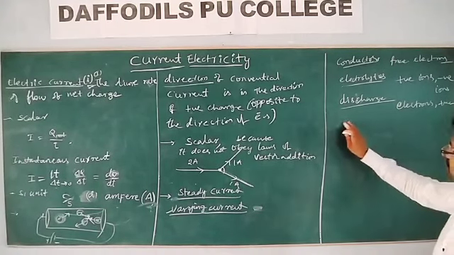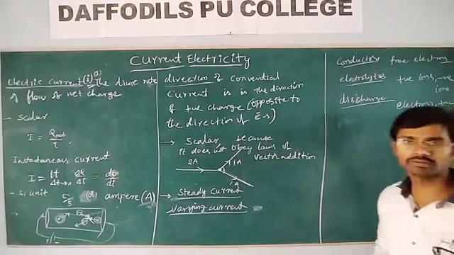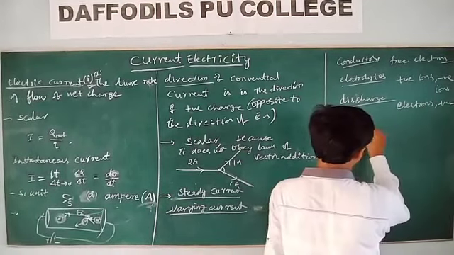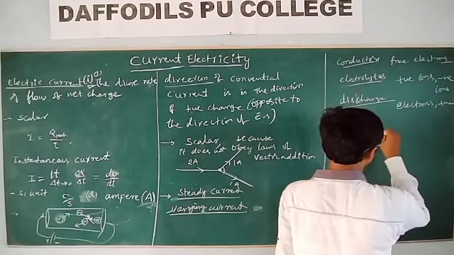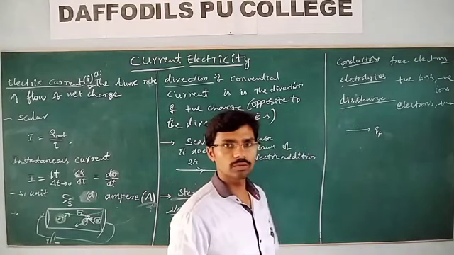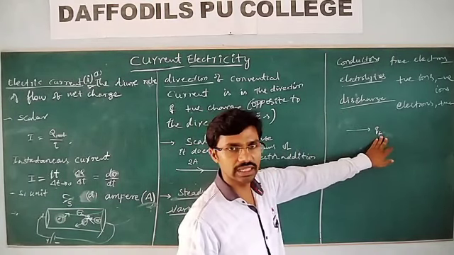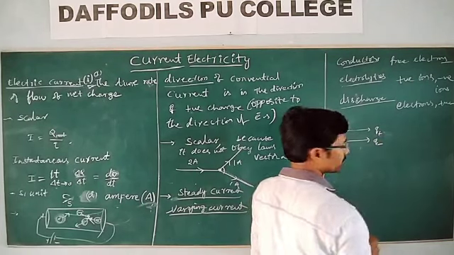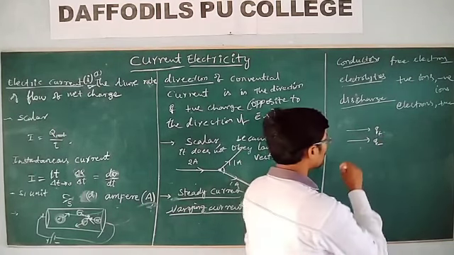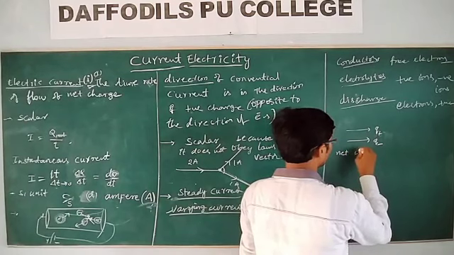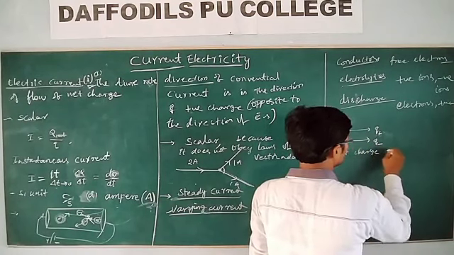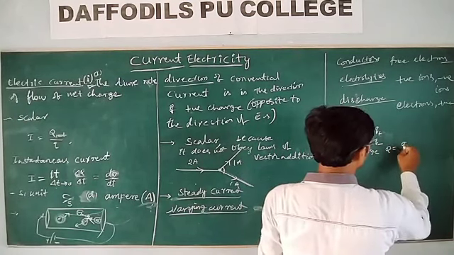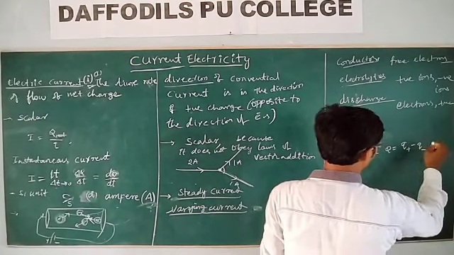Let us see that, for example, in this direction Q plus, the positive charges, are moving in this direction, and in the opposite direction Q minus, the electrons, are moving. Then what is the net charge? The net charge is Q equal to Q plus minus Q minus.